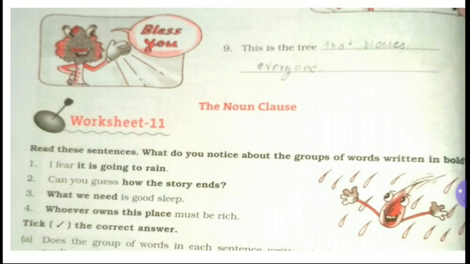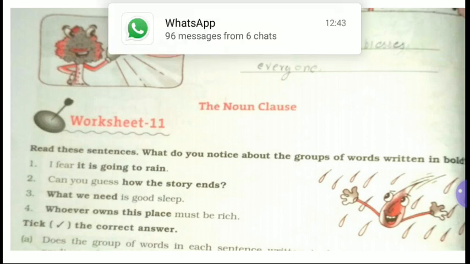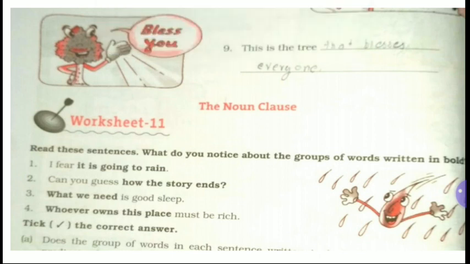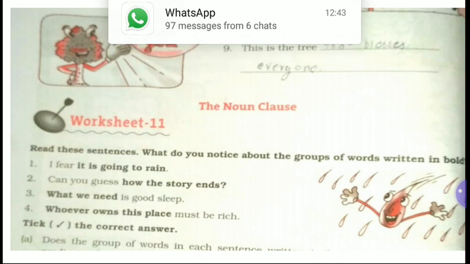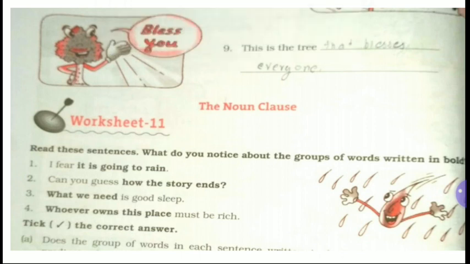Now the next part of it is the noun clause and worksheet number 11. Look at here. Read these sentences. What do you notice about the groups of words written in bold? Number 1, I fear it is going to rain. Second number, can you guess how the story ends? Third number, what we need is good sleep. Fourth number, whoever owns this place must be rich. Now tick the correct answer.